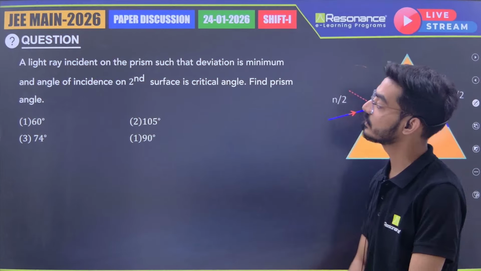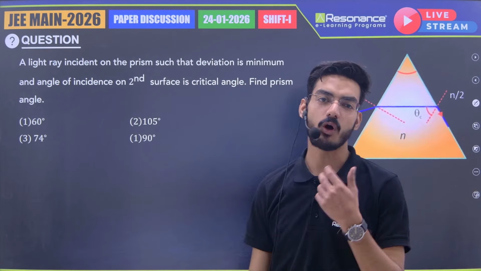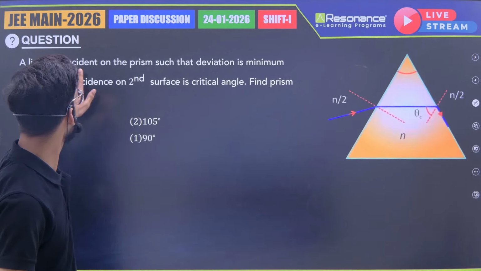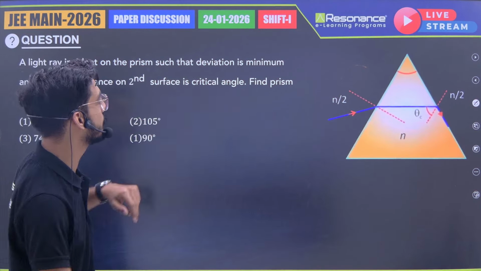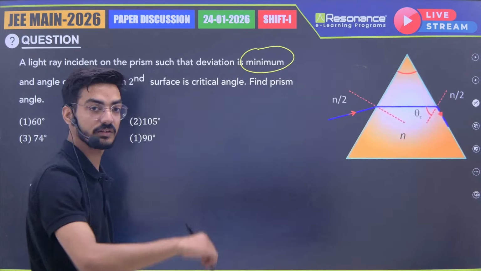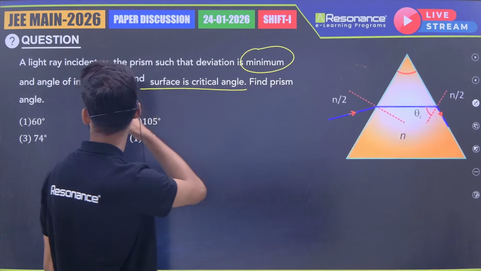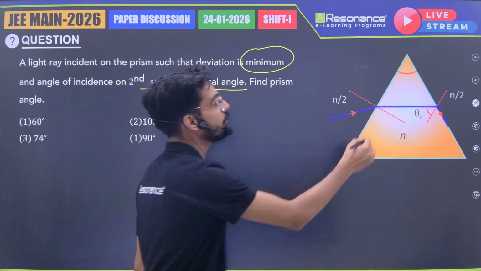Okay, next question is from prism. Almost all the shifts have the same question in the form of prism. A light ray is incident on a prism such that deviation is minimum. Okay, the minimum deviation condition is given. The angle of incidence on the second surface is the critical angle. Find the prism angle. So basically we have to find the value of A.